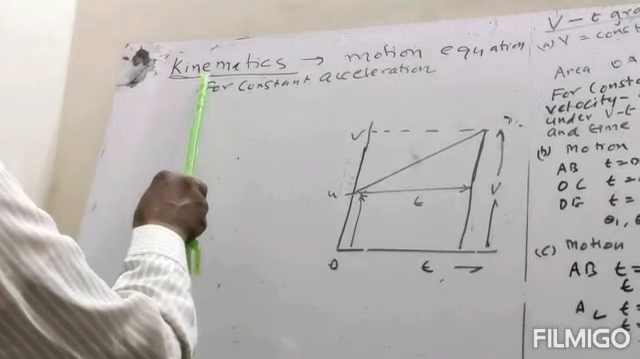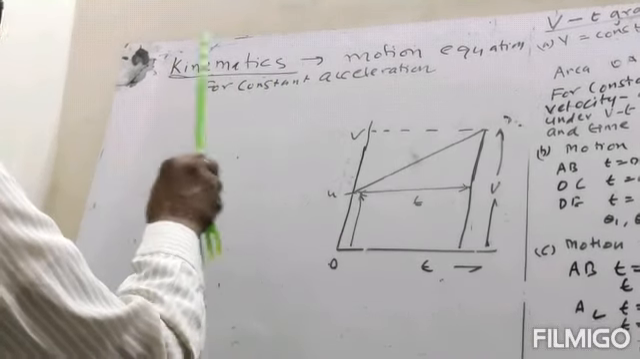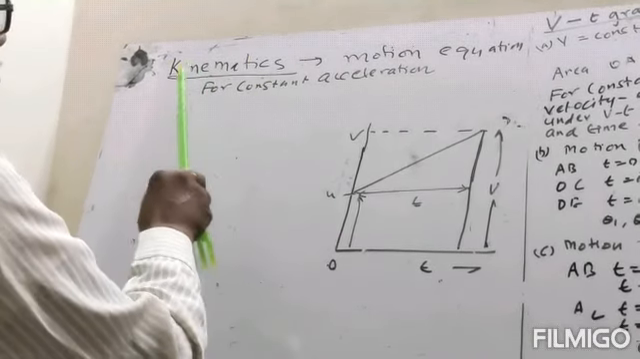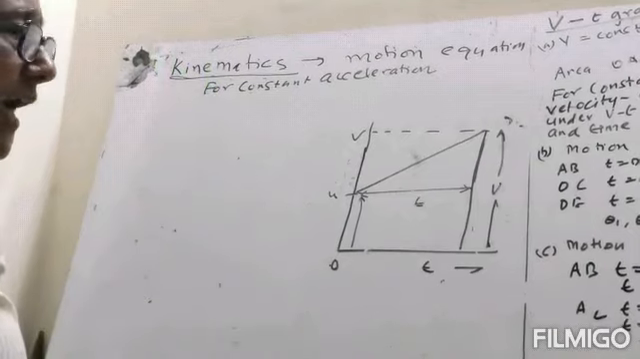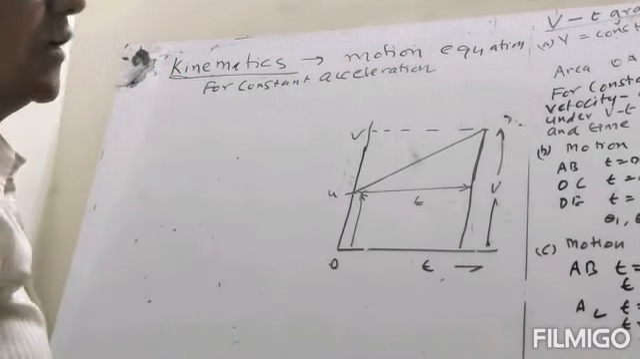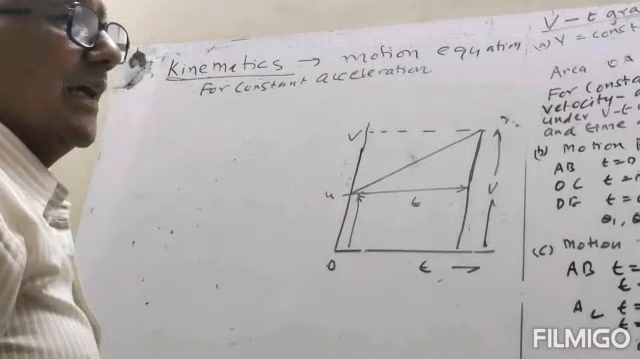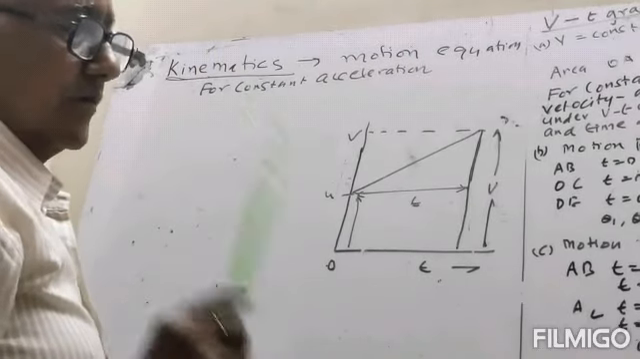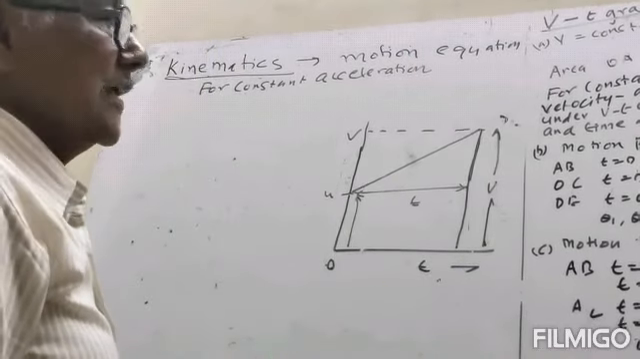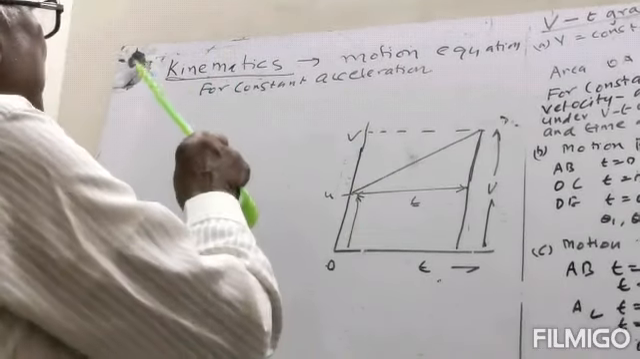Kinetic means motion, and matic means mathematics. Mathematics of motion is known as kinetics. In kinetics, we do not require the cause of motion. इसके अंदर मोशन का कारण क्या है उसका जानना जरूरी नहीं है, तो वो है आपका काइनेटिक.